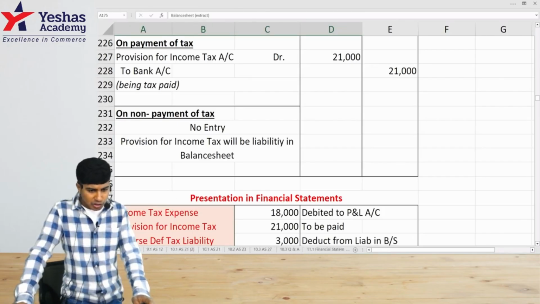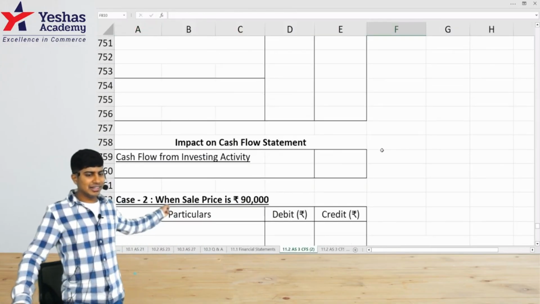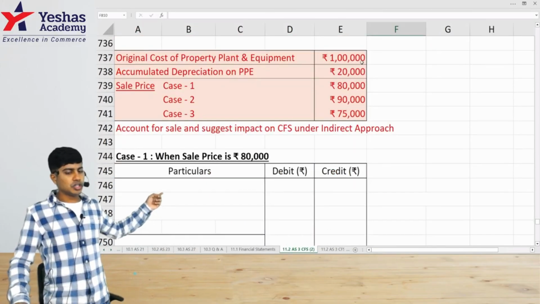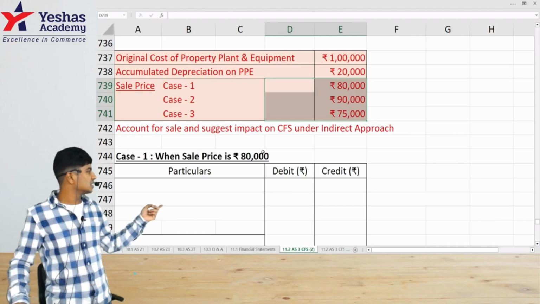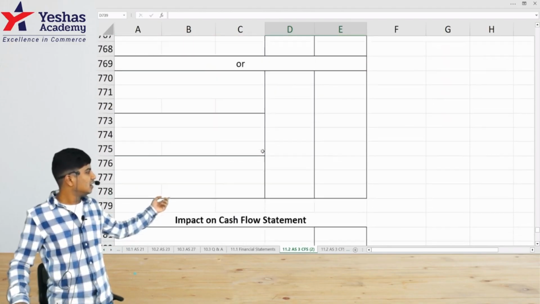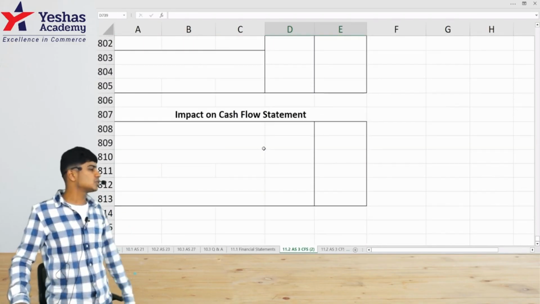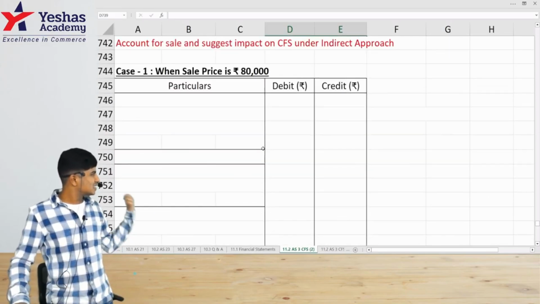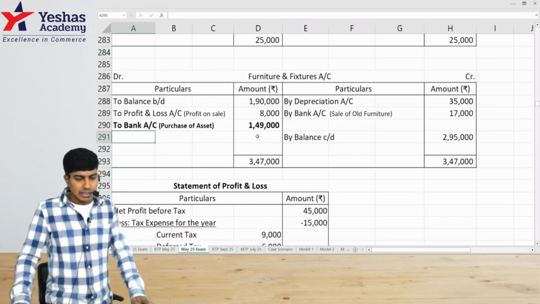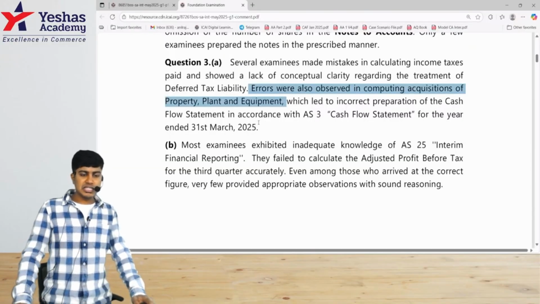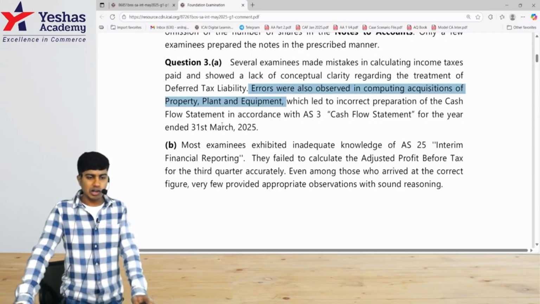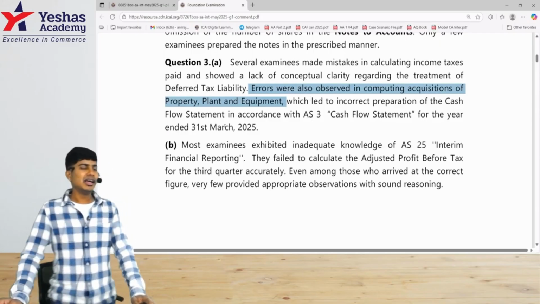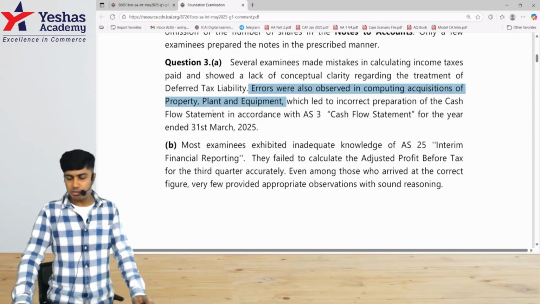I think in the last set of questions on our cash flow statement, if you observe, at the end we did some questions like original cost of the asset is this much, accumulated depreciation is this, sale price in 3 different cases. You are supposed to prepare the journal and then identify what would have been the purchase value of the asset. So this would have covered that part. Then let's see what else is there after this 3a, which led to incorrect preparation of cash flow in accordance with AS3 for the year ended 31st of March. That's the examiner's comment on the cash flow statement question.